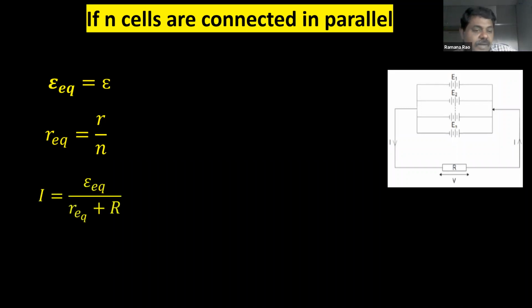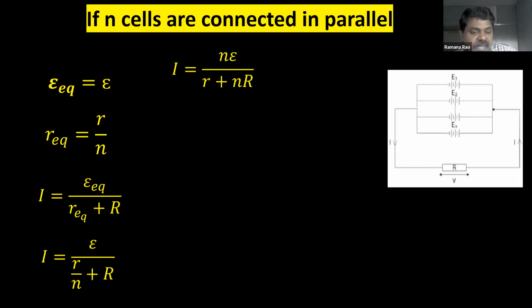Now, you know the formula. Already we discussed this formula. I is equal to what? Epsilon equivalent by (R equivalent plus R). So substitute the values. You will get epsilon by (R by N plus R). Now, I am simplifying this equation again.